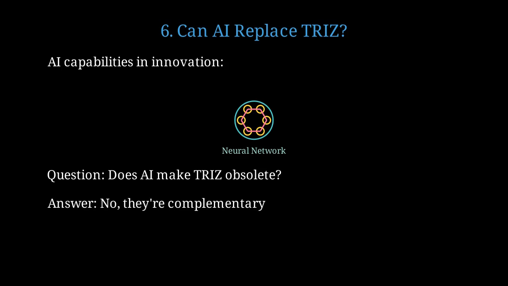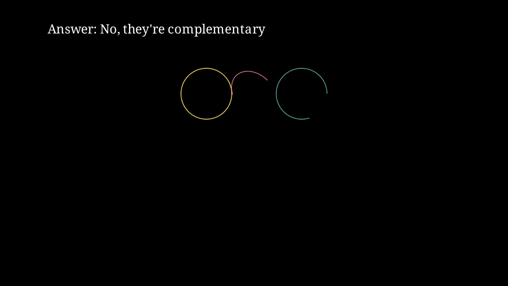TRIZ provides structured reasoning that AI can leverage, while AI extends TRIZ to larger pattern spaces. TRIZ provides the framework and principles, while AI accelerates pattern recognition and solution generation, creating powerful synergy. Studies show that AI plus TRIZ produces better results than AI alone, because TRIZ adds domain knowledge and systematic thinking.